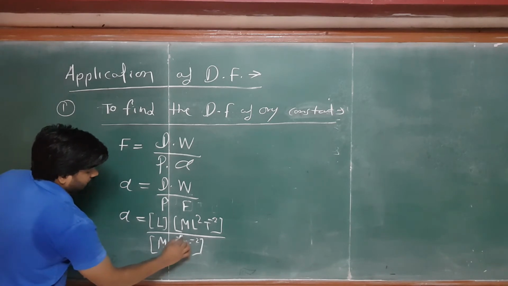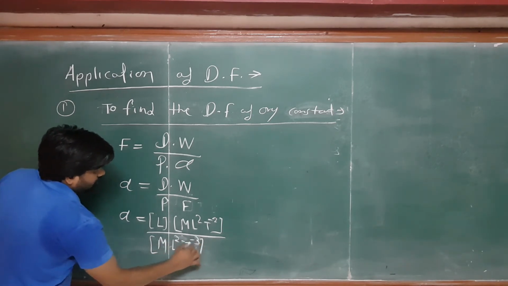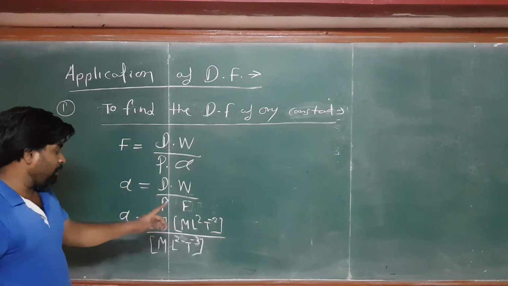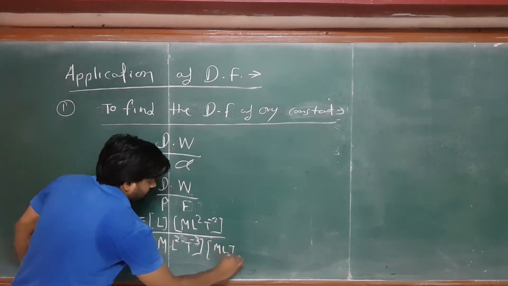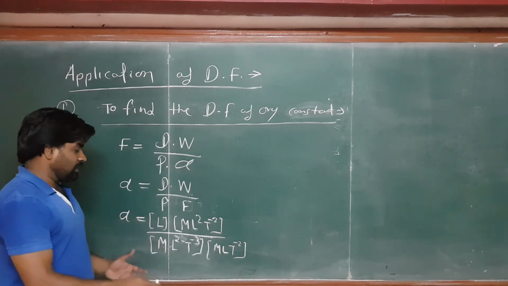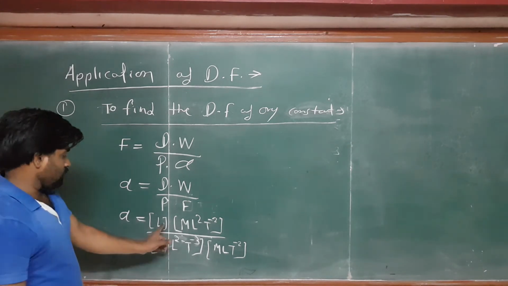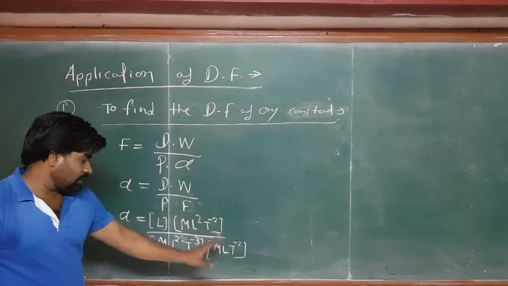Work done upon time is called the power. The ML square T inverse 3 will come. Okay, so this is called the power, and the force is MLT inverse 2. Right, so you can cancel the things which are the same. So this is L square, the L cube. This is L square and this is L.